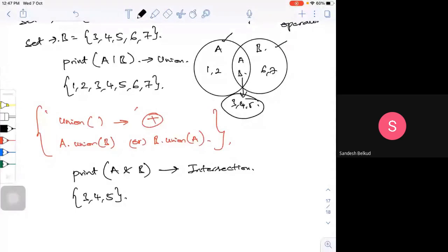Difference within the bracket, whatever set you want, or you can simply find A minus B. Difference of set B from set A, that is A minus B. It's a set of elements that are only in A but not in B. What is the meaning of it? What is A minus B?